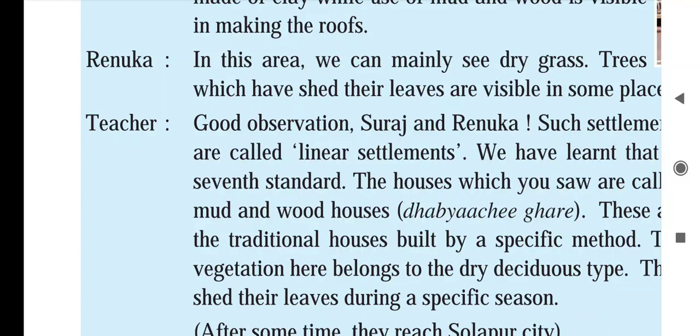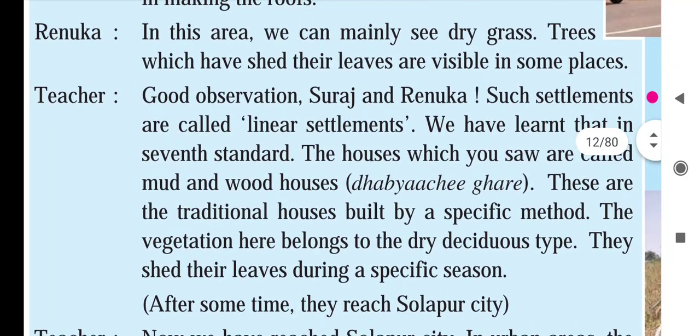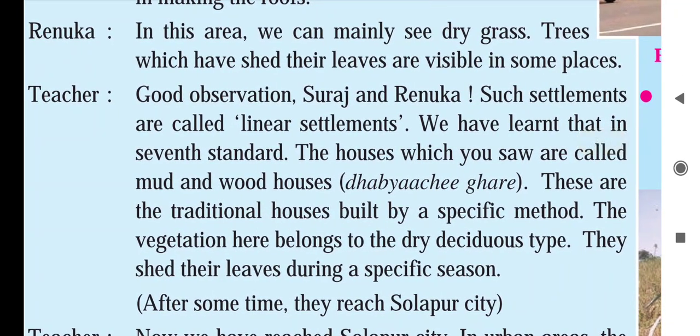Such settlements are called linear settlements. We have learnt this in 7th standard. The houses which you saw are called mud and wood houses, also called dhabanchi ghare. These are traditional houses built by a specific method. The vegetation here belongs to the dry deciduous type. They shed their leaves during a particular season.